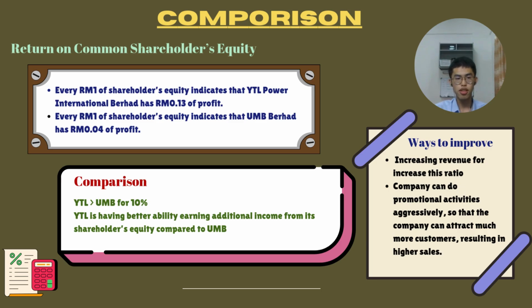So it means that YTL is having better ability in earning additional income from its shareholders' equity compared to UMB. To improve this ratio, the company should increase revenue and do promotional activities aggressively so that it can attract many more customers, resulting in higher sales.